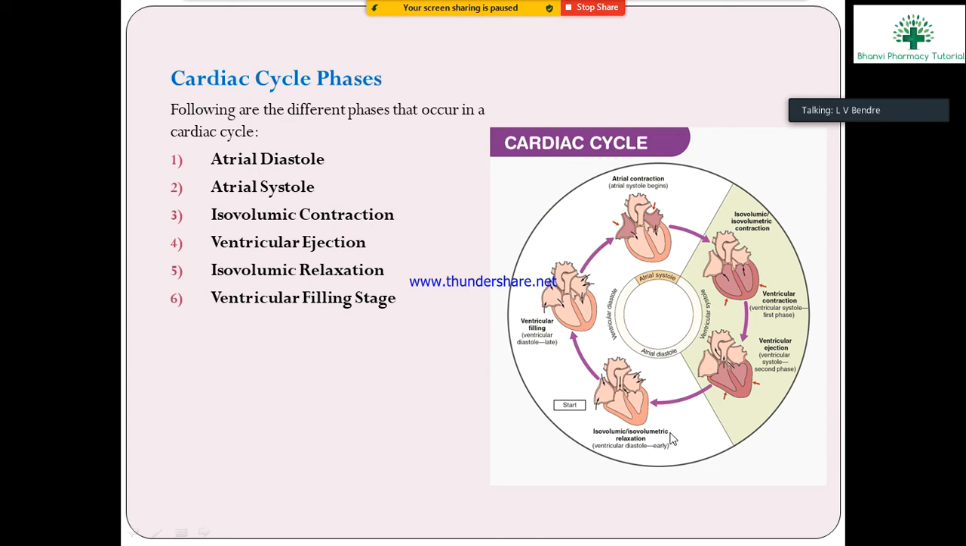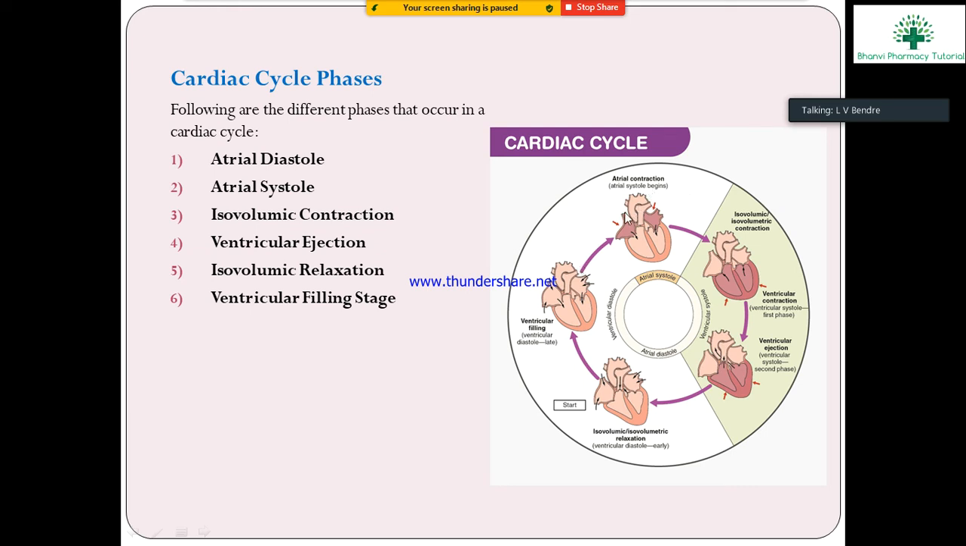Next, the third phase is isovolumetric relaxation, that is ventricular diastole. Diastole means dilation, and here dilation takes place. After the dilation takes place, the ventricular filling occurs. This filling of the ventricle is known as ventricular diastole. Finally, once again there will be atrial contraction.